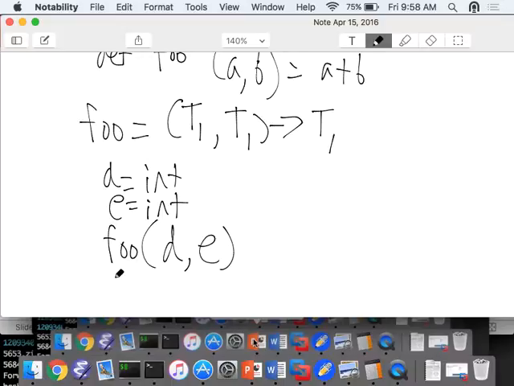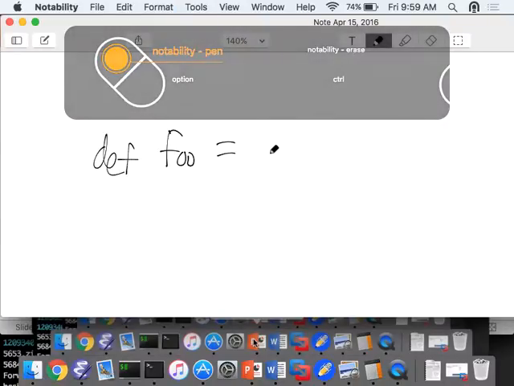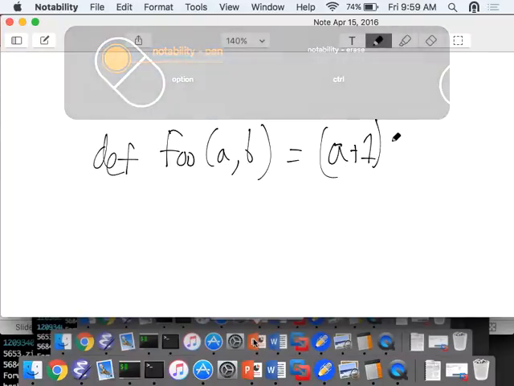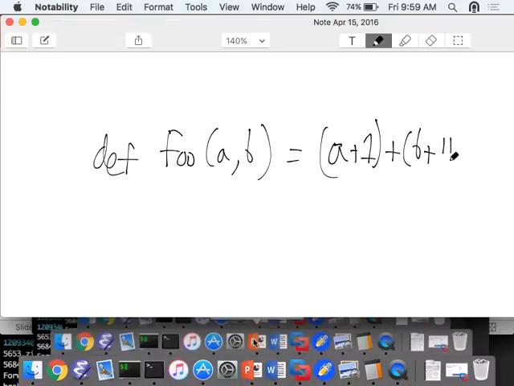So let's think of some other way. Let's think about type errors in a different way. Let's say I had a new foo, we'll use foo again because I'm sick of coming up with names. Let's say we had return A plus 1 plus B plus LO, right?